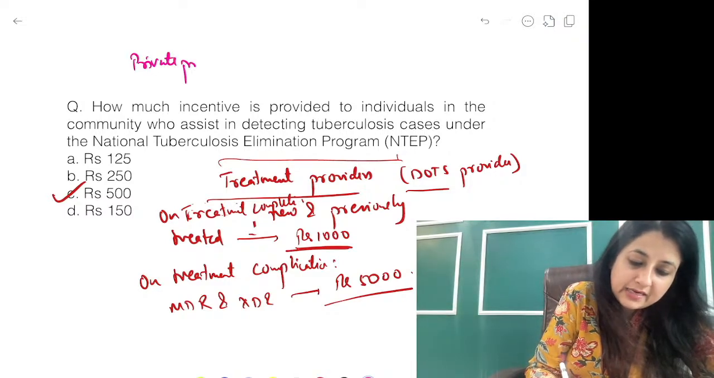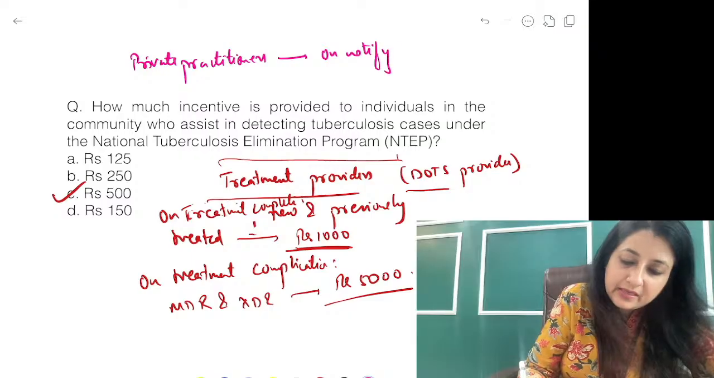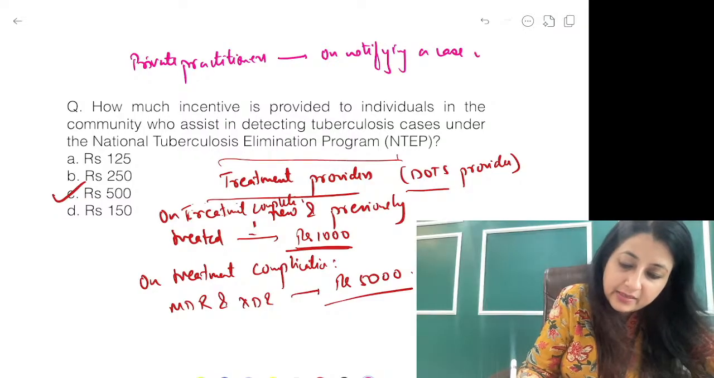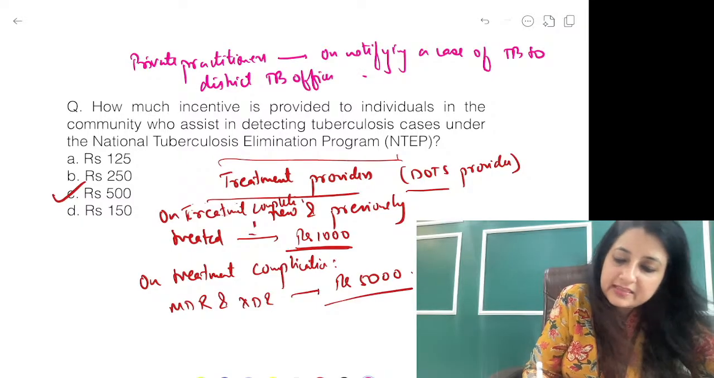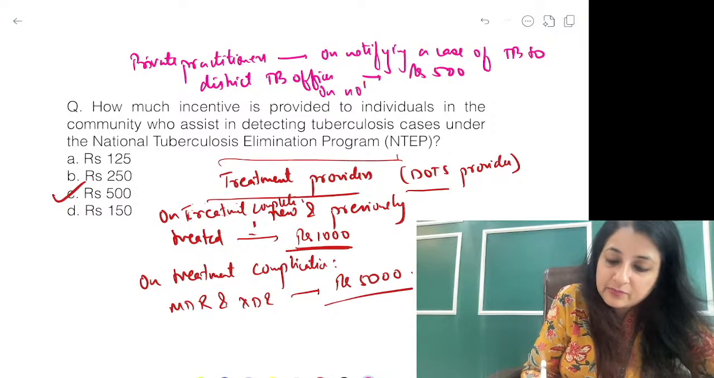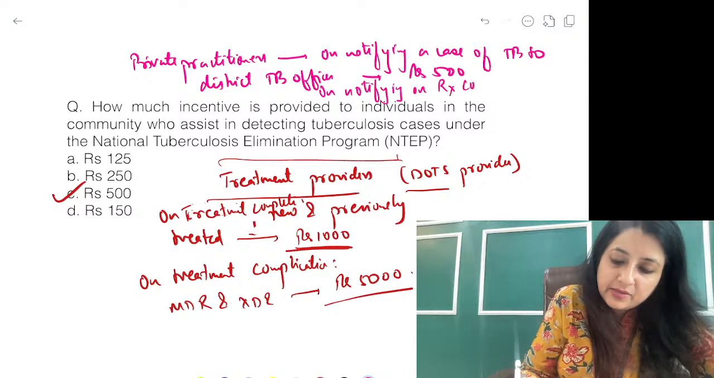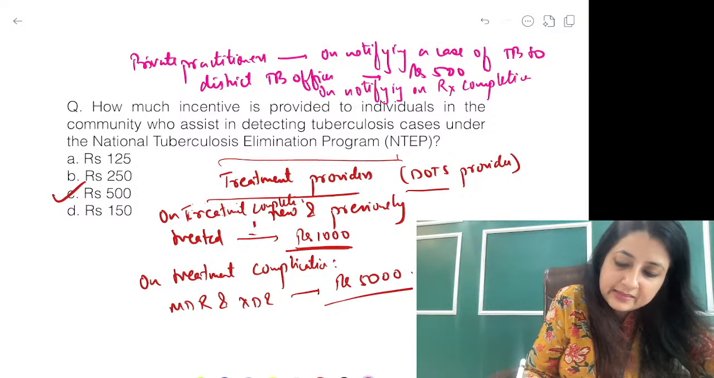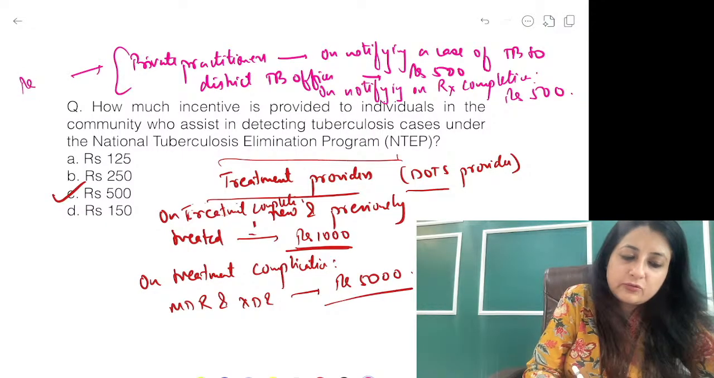Remember, private practitioners, on notifying a case of TB to the district TB officers, how much will a private practitioner get for notifying? 500. On notifying treatment completion, how much will they get? Rupees 500. So the total incentive to PP is rupees 1000.